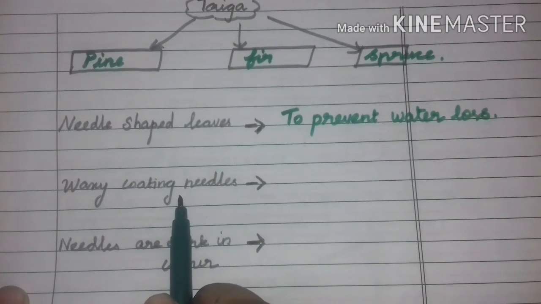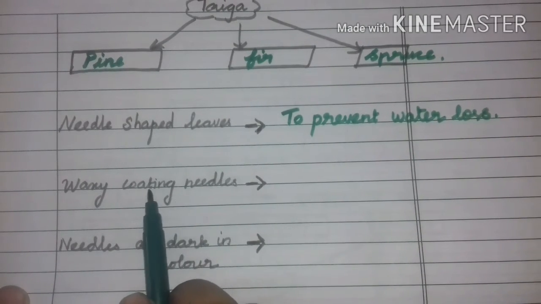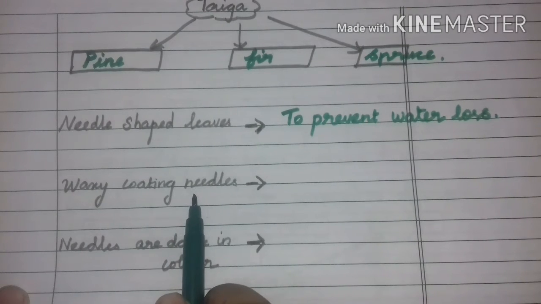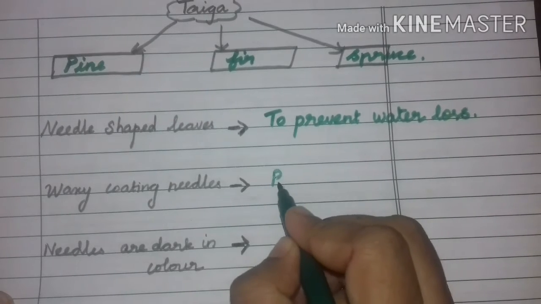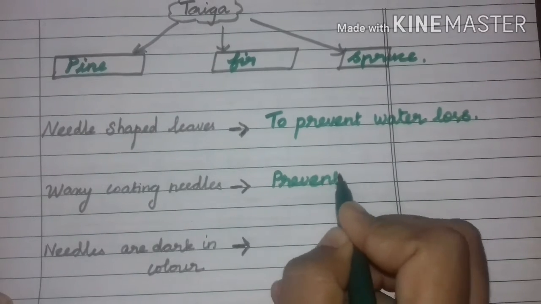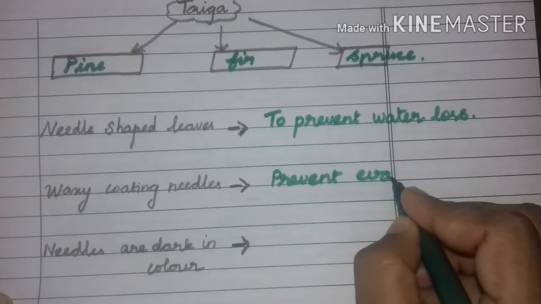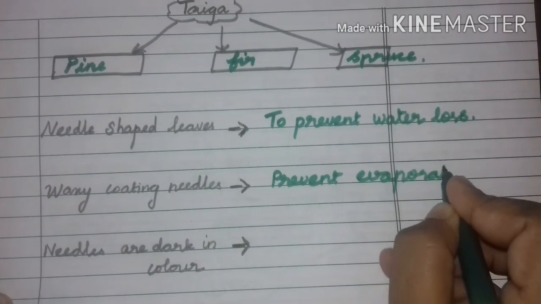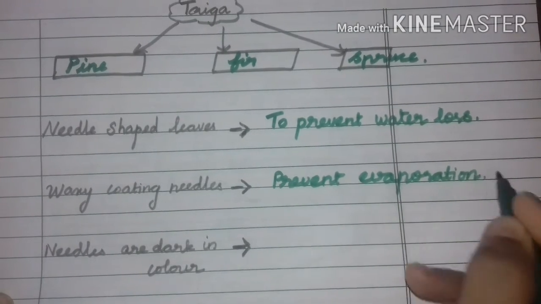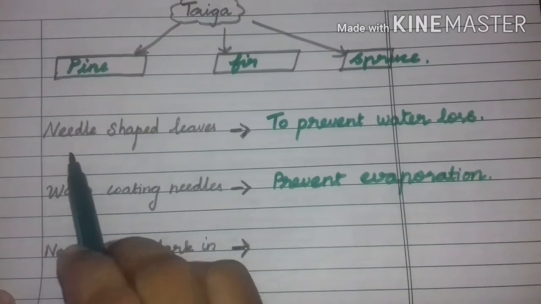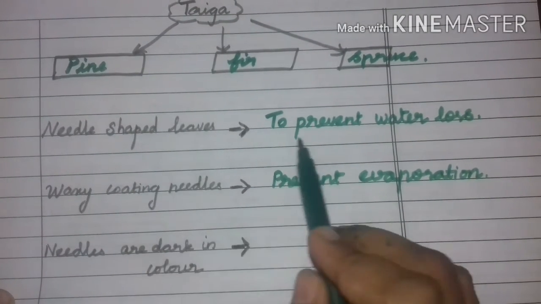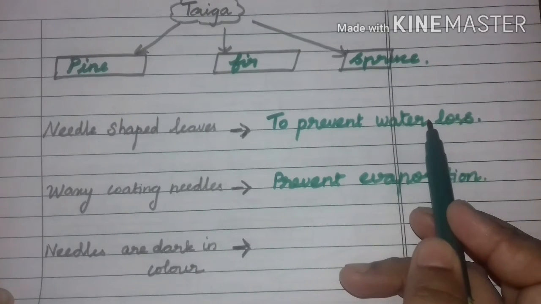Why do they have waxy coating on the needles? Very good. Prevent evaporation. Okay. So listen children, here they are having needle shaped leaves only to prevent water loss.